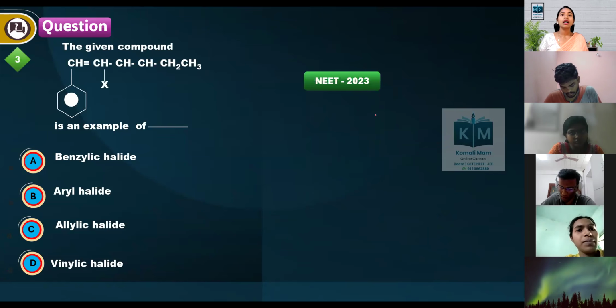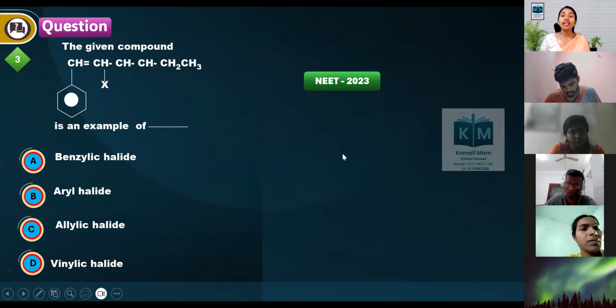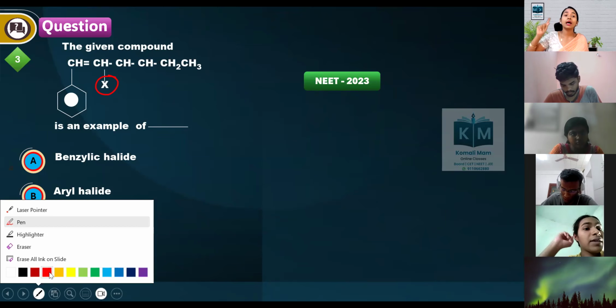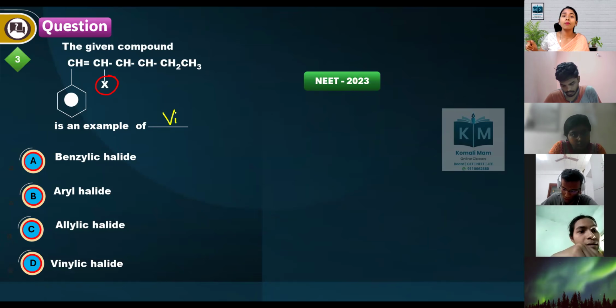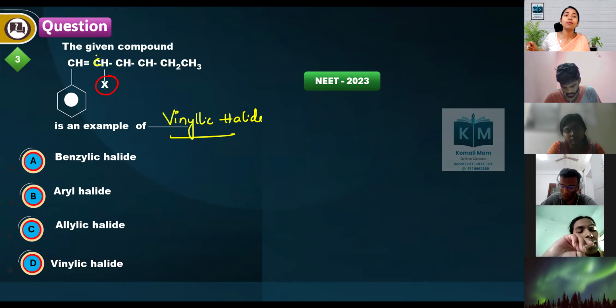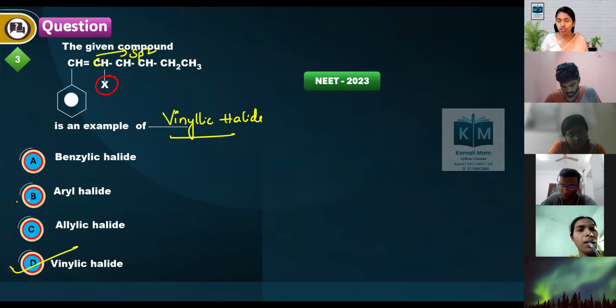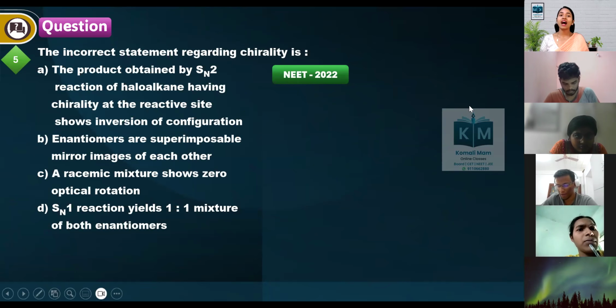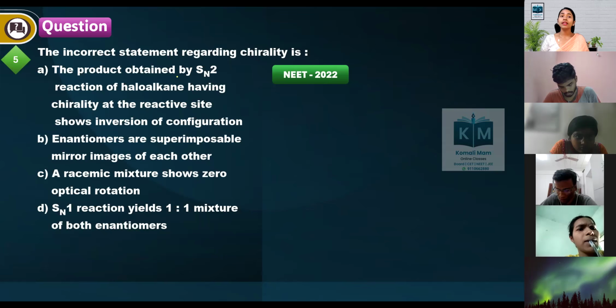Now, the given compound is an example of, if the halogen is directly connected to the double bonded carbon, what is the name of it? It is called a vinylic halide. Halogen connected to the double bonded, sp2 hybridized carbon. What is the name of the halide? Vinylic halide. The incorrect statement regarding chirality is: the product obtained by SN2 reaction of haloalkanes having chirality at the reactive center shows